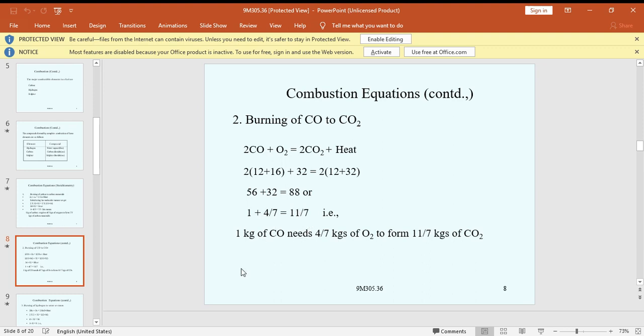That is, 1 kg of carbon monoxide needs 4/7 kg of O2 to form 11/7 kg of CO2. 1 kg of carbon monoxide needs 4/7 kg of oxygen, and when this reaction occurs, 11/7 kg of CO2 is formed.